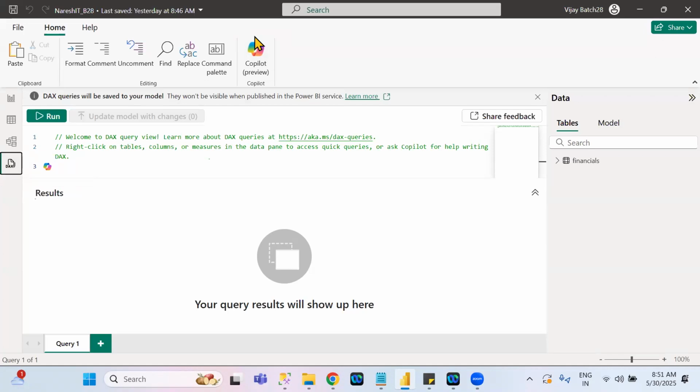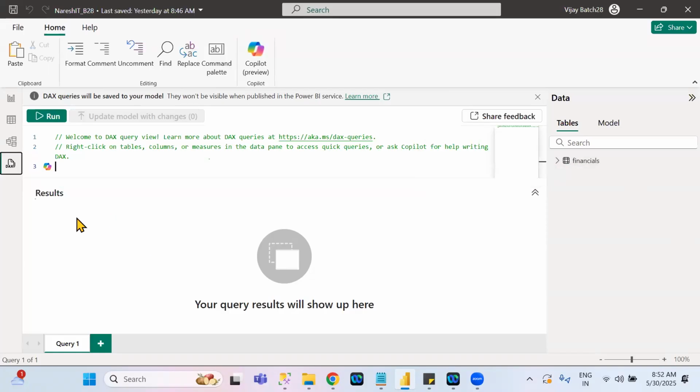But this option is not available for all the developers. Only those who are premium capacity holders. Premium means yearly 37 lakhs. For those users only, this Copilot option is enabled. For normal developers, the Copilot option is not available. Understand?